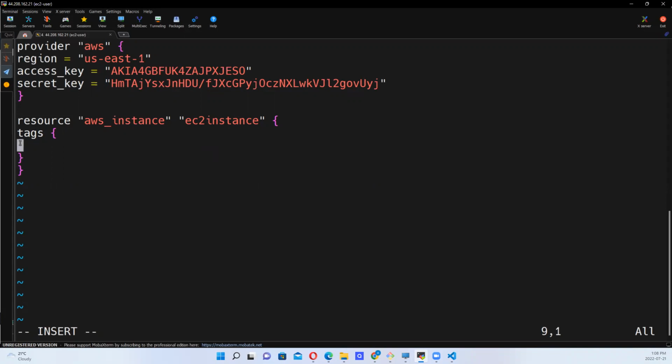And say, so what are the tags that we have, right? The tags that we have could be more than one. Maybe let's say we have name, which is the default tag, right? Name equal, let's say the name we want to give it is first